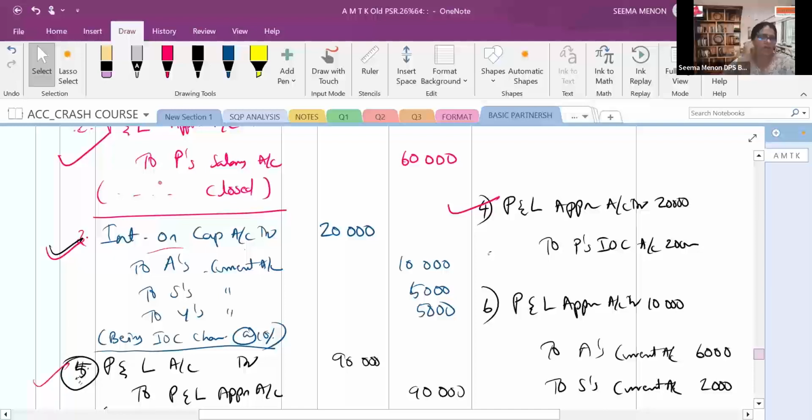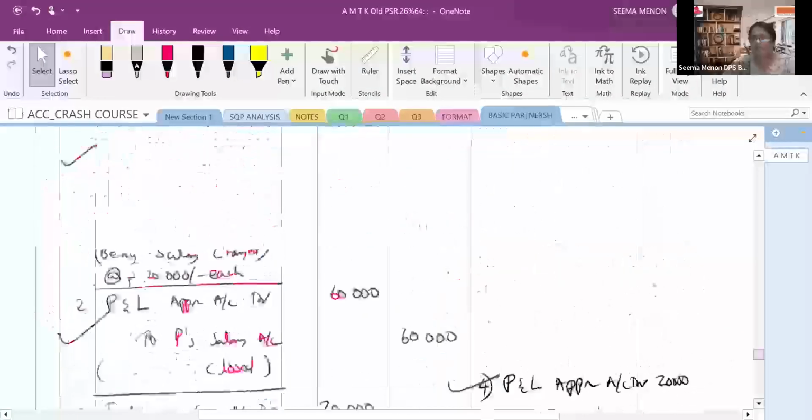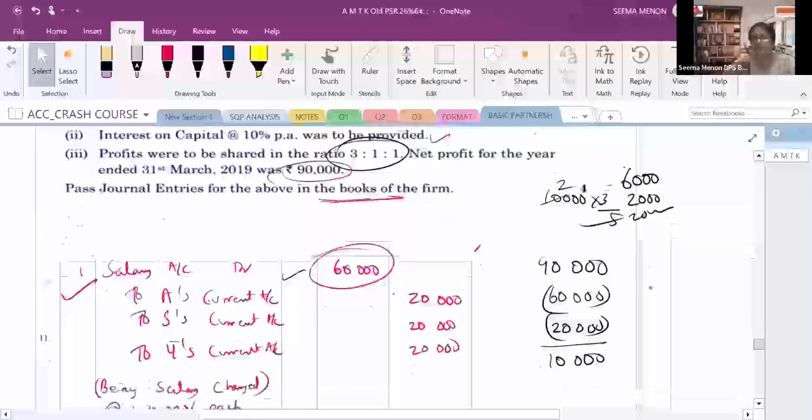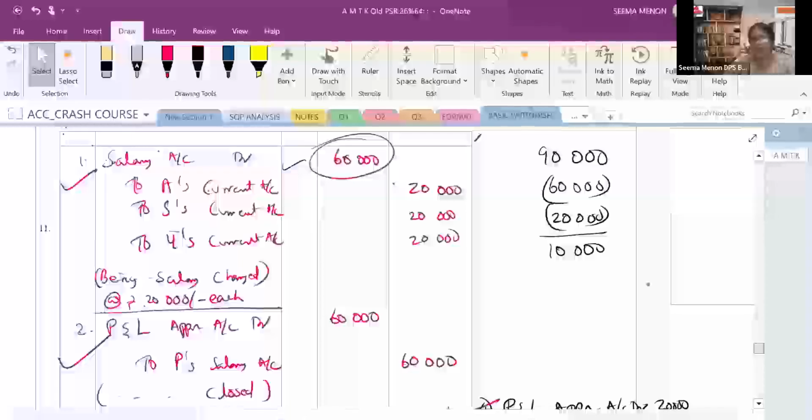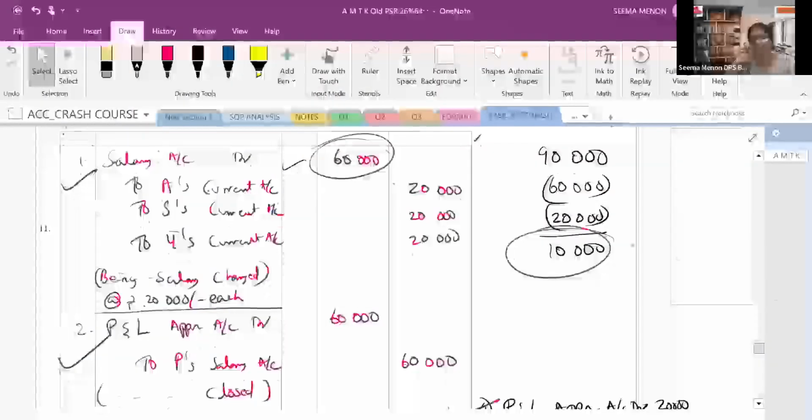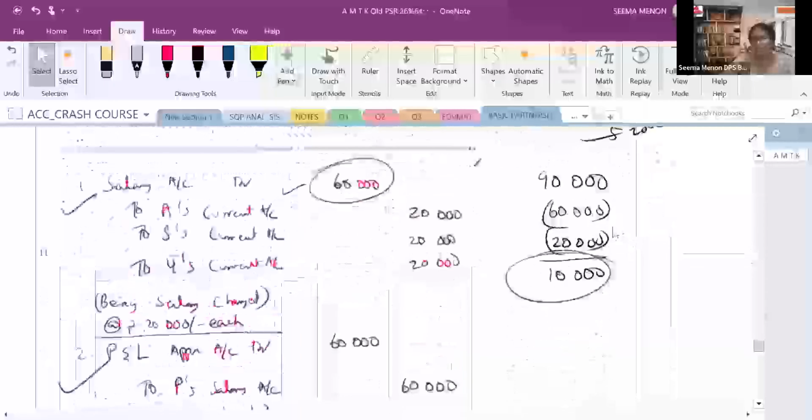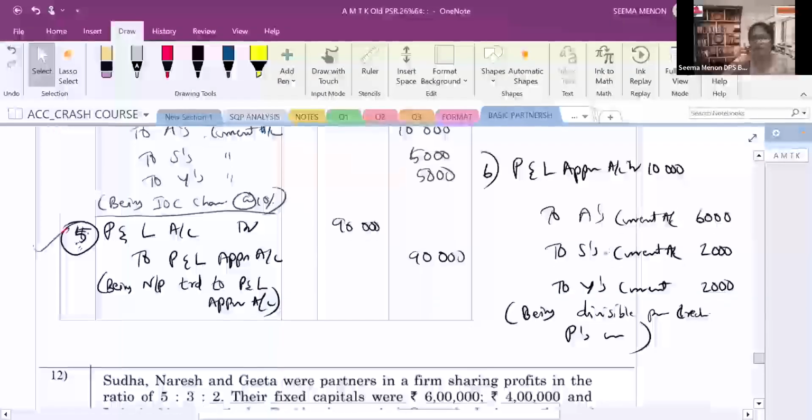Then lastly, we are carrying this net profit to the profit and loss appropriation account and passing its journal entry. From that we find out the divisible profit. Divisible profit we got is 10,000. This 10,000 we have to distribute in their profit sharing ratio. That also we have done. After that, the last journal entry.